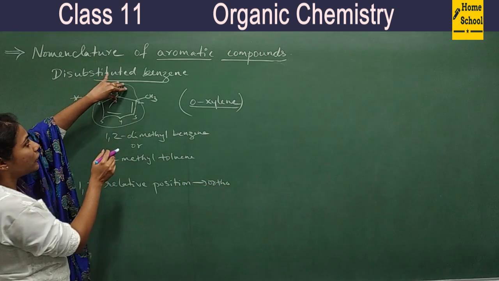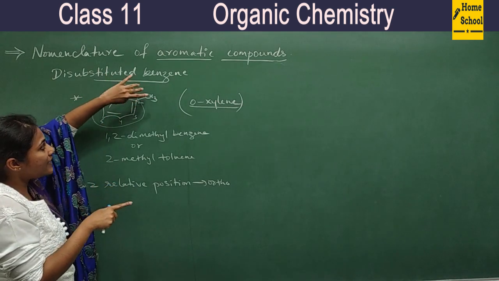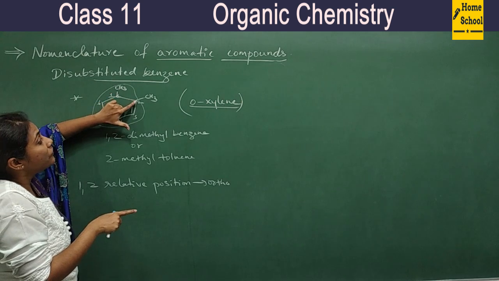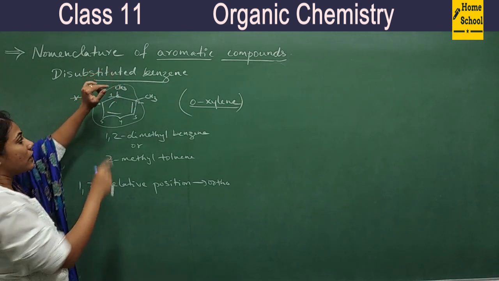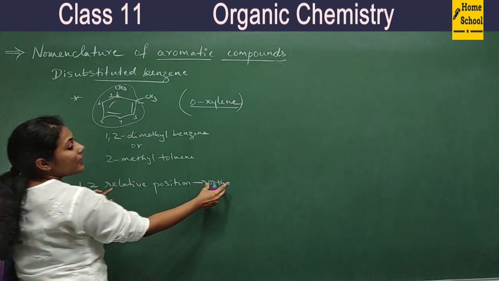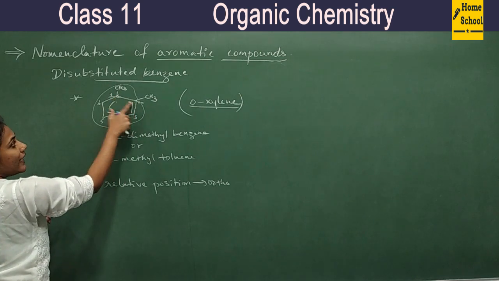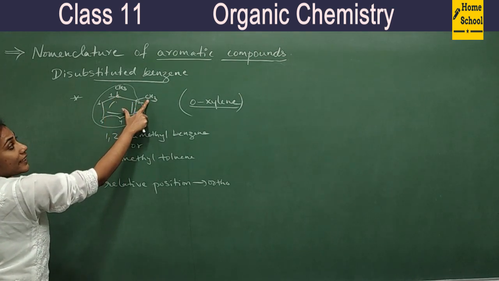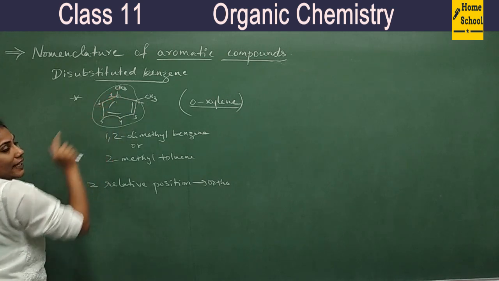With respect to this, another group is in second position. Or if you consider this as carbon 1, with respect to this a group is there in second position. So 1-2 relative position can be called ortho position. I can say this is in ortho position with respect to this methyl group.